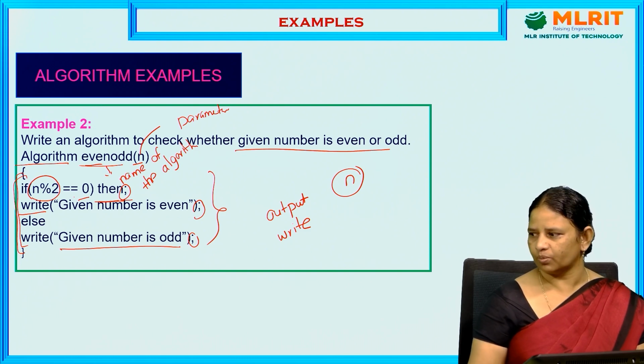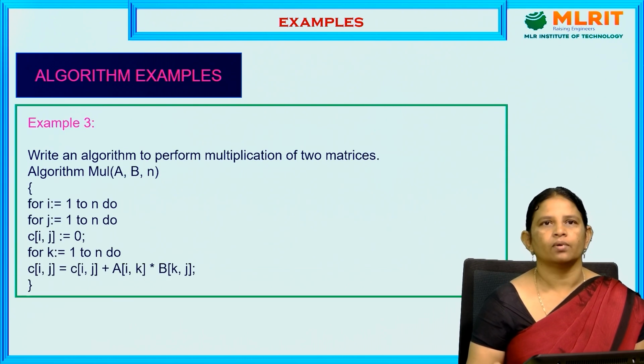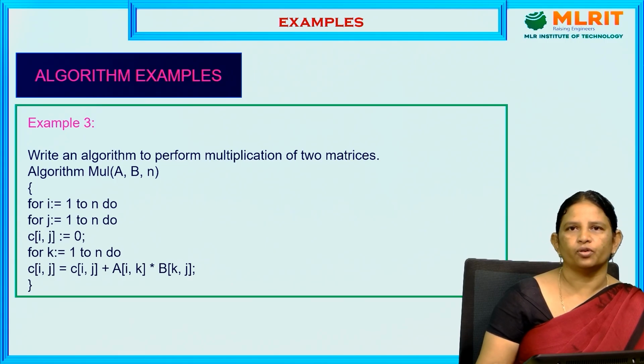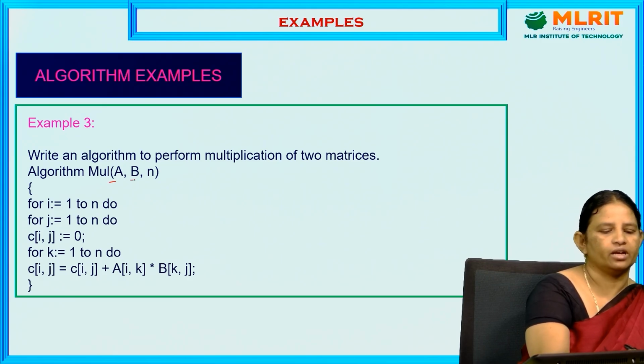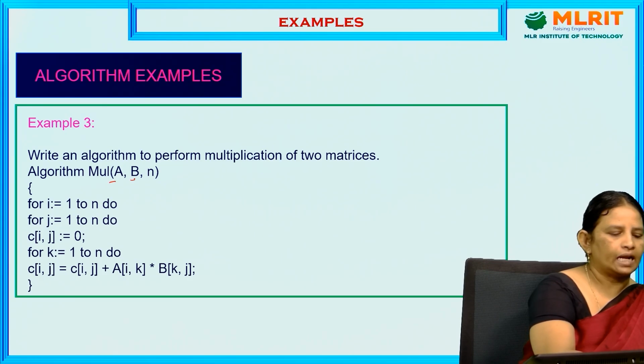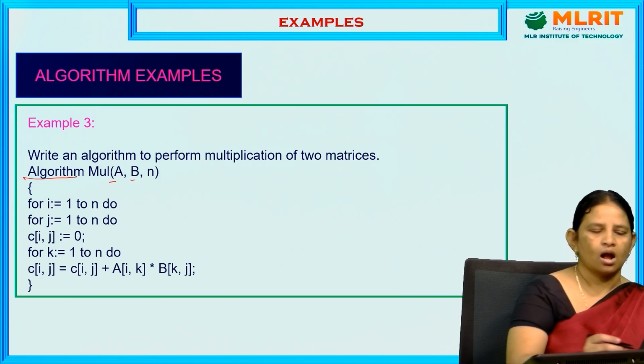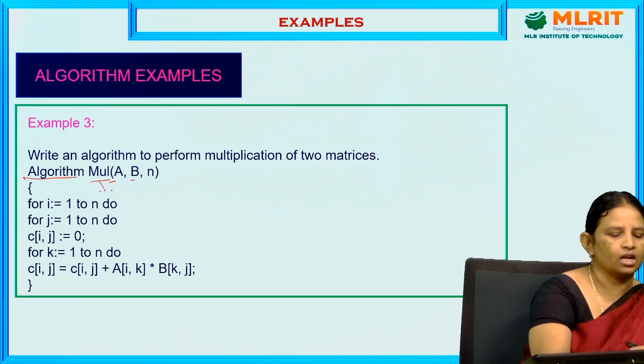Let us look at one more example: multiplication of two matrices. For the multiplication of two matrices, the input is two matrices A and B. Algorithm is the keyword. Mul is the name of the algorithm.